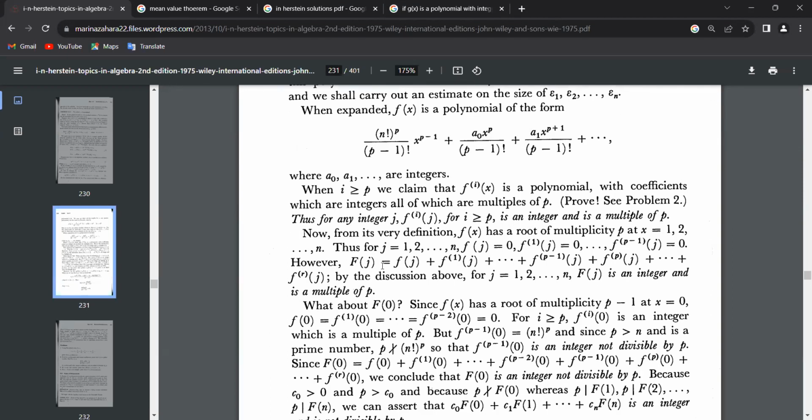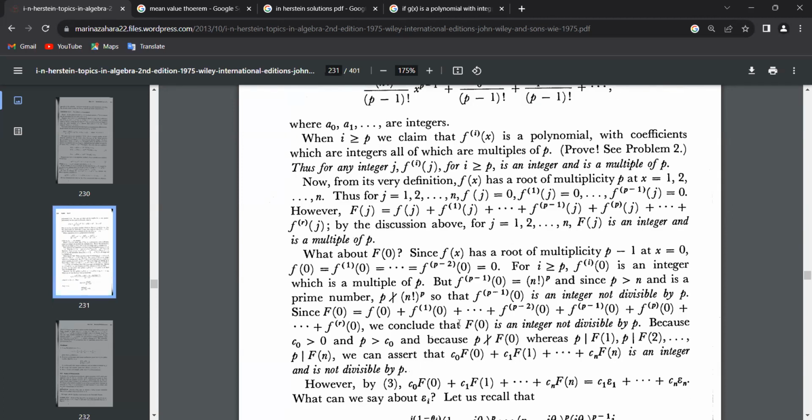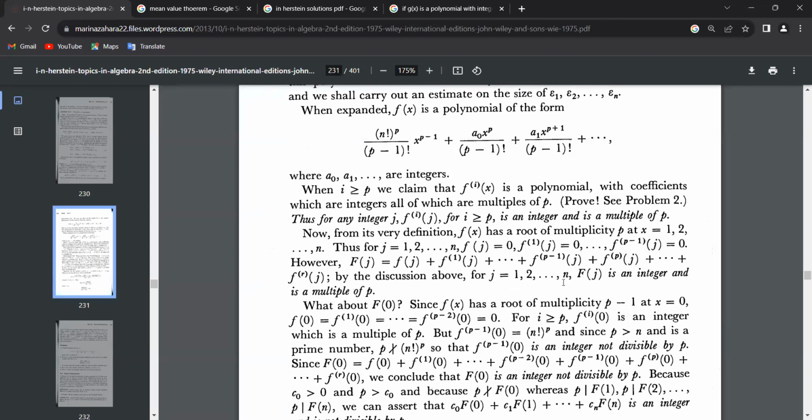So f of j is this. And by the discussion above, f_j is an integer and is a multiple of p because they're equal.